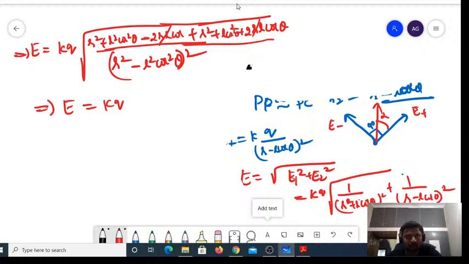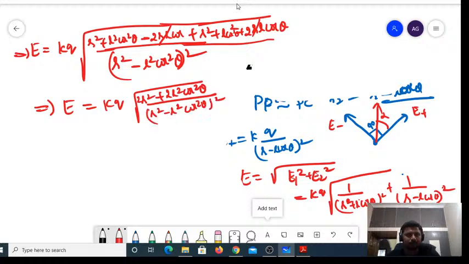L square cos square theta plus L square cos square theta, obviously it becomes 2L square cos square theta. Now I can simplify this, and I can write square root of 2R square plus 2L square cos square theta divided by R square minus L square cos square theta whole square.